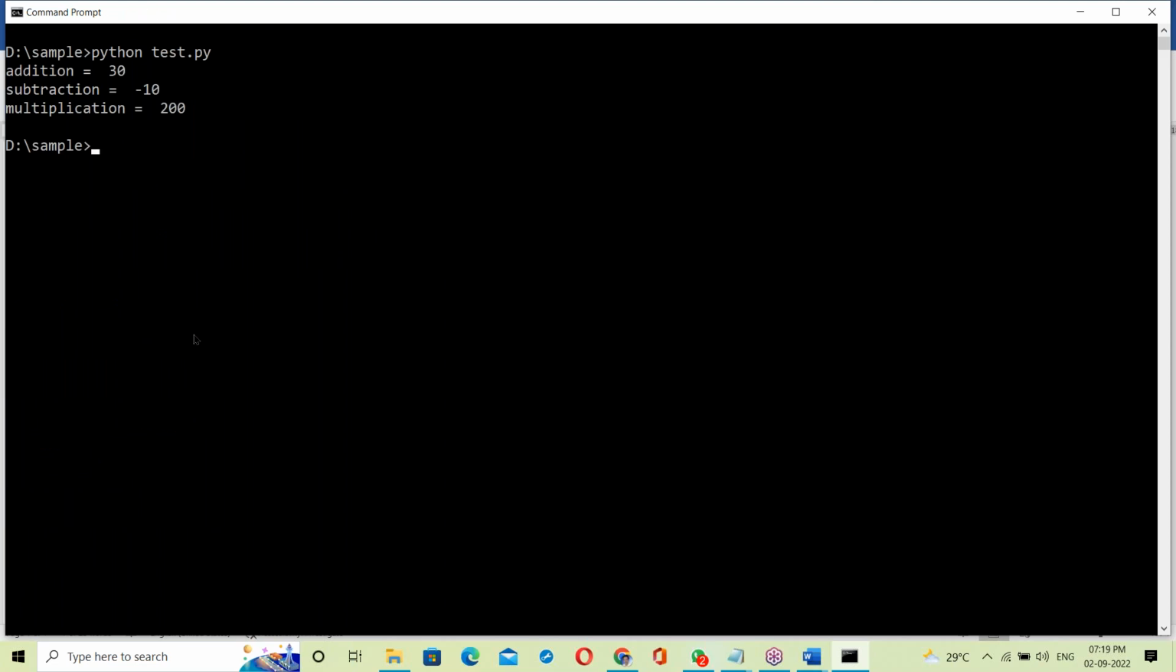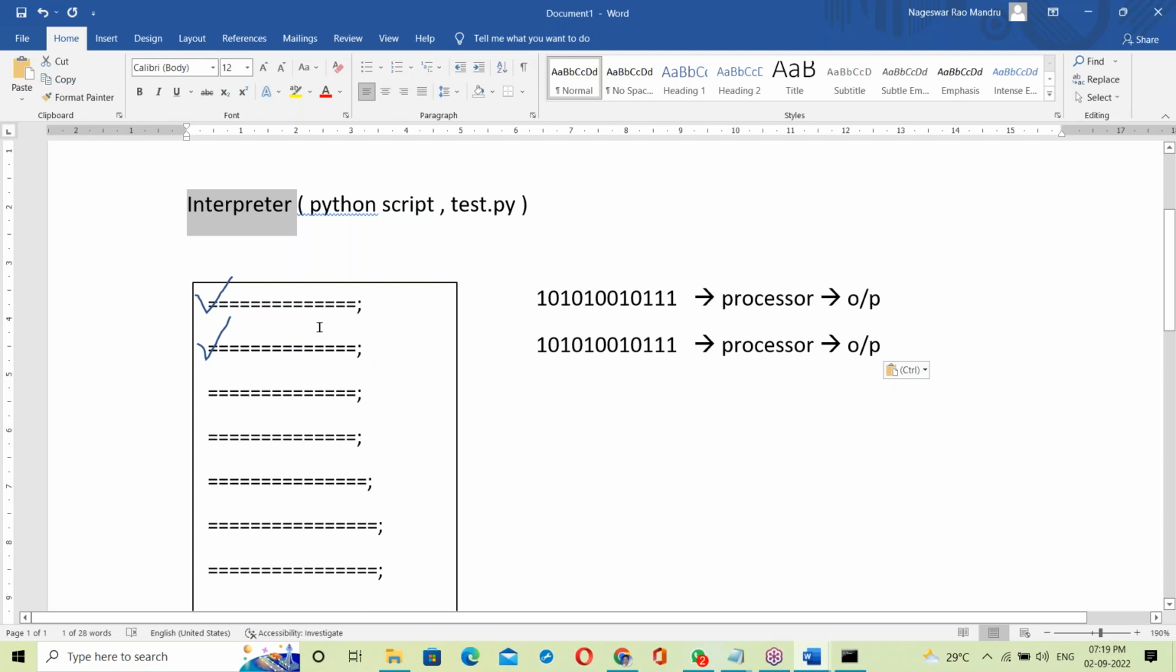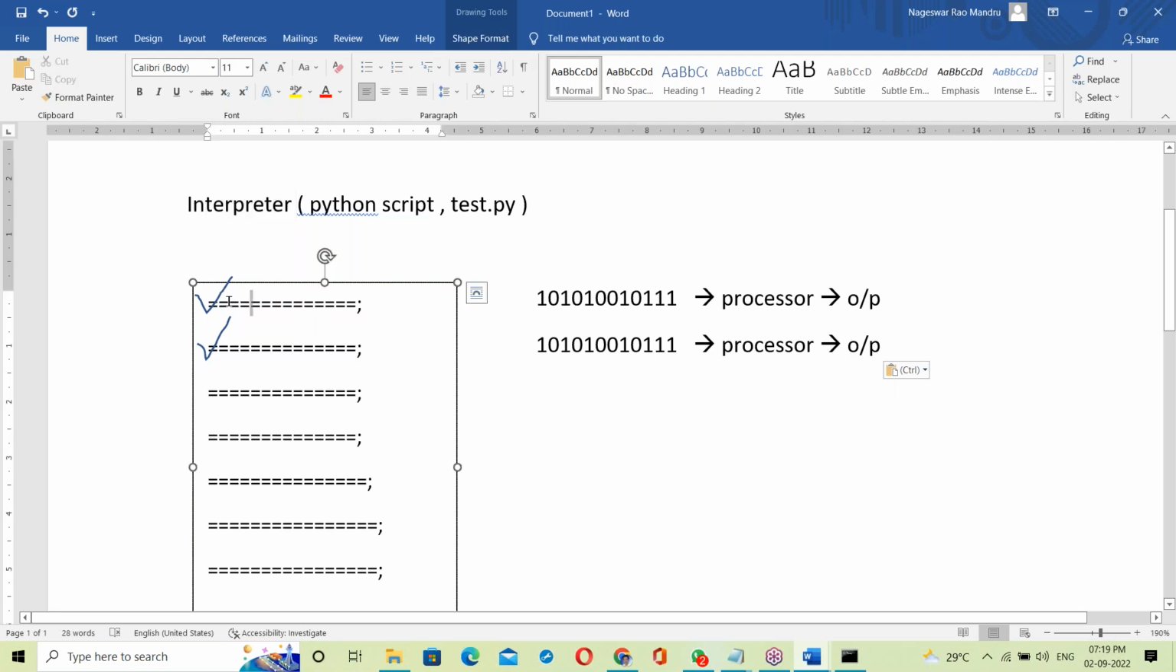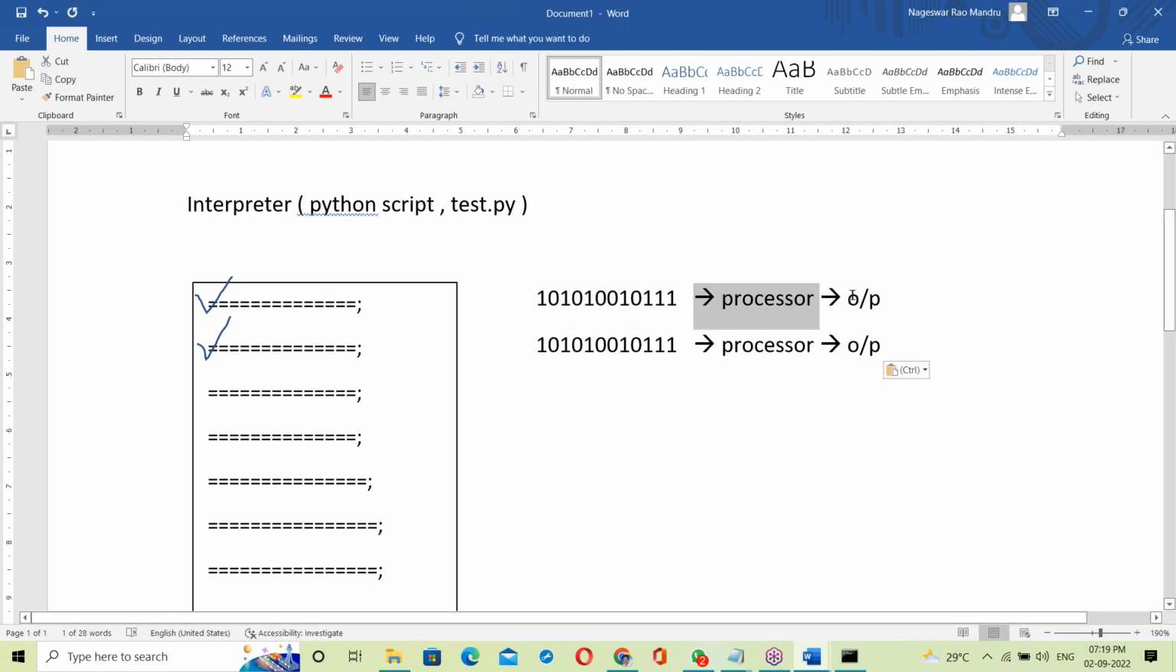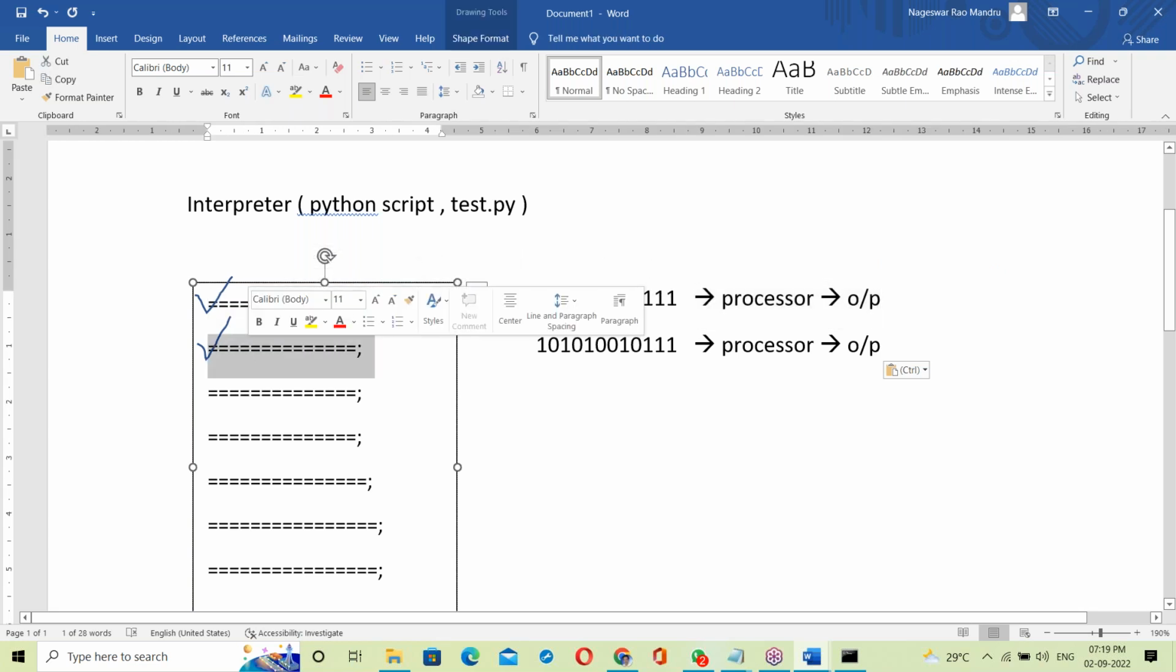How is the script working? Here the Python interpreter works on the script. See how the Python interpreter is working. The interpreter checks the first statement, the first line. Suppose the first line is correct, it immediately converts into binary code and generates output. That means the first line is completed. So next it checks the second line.